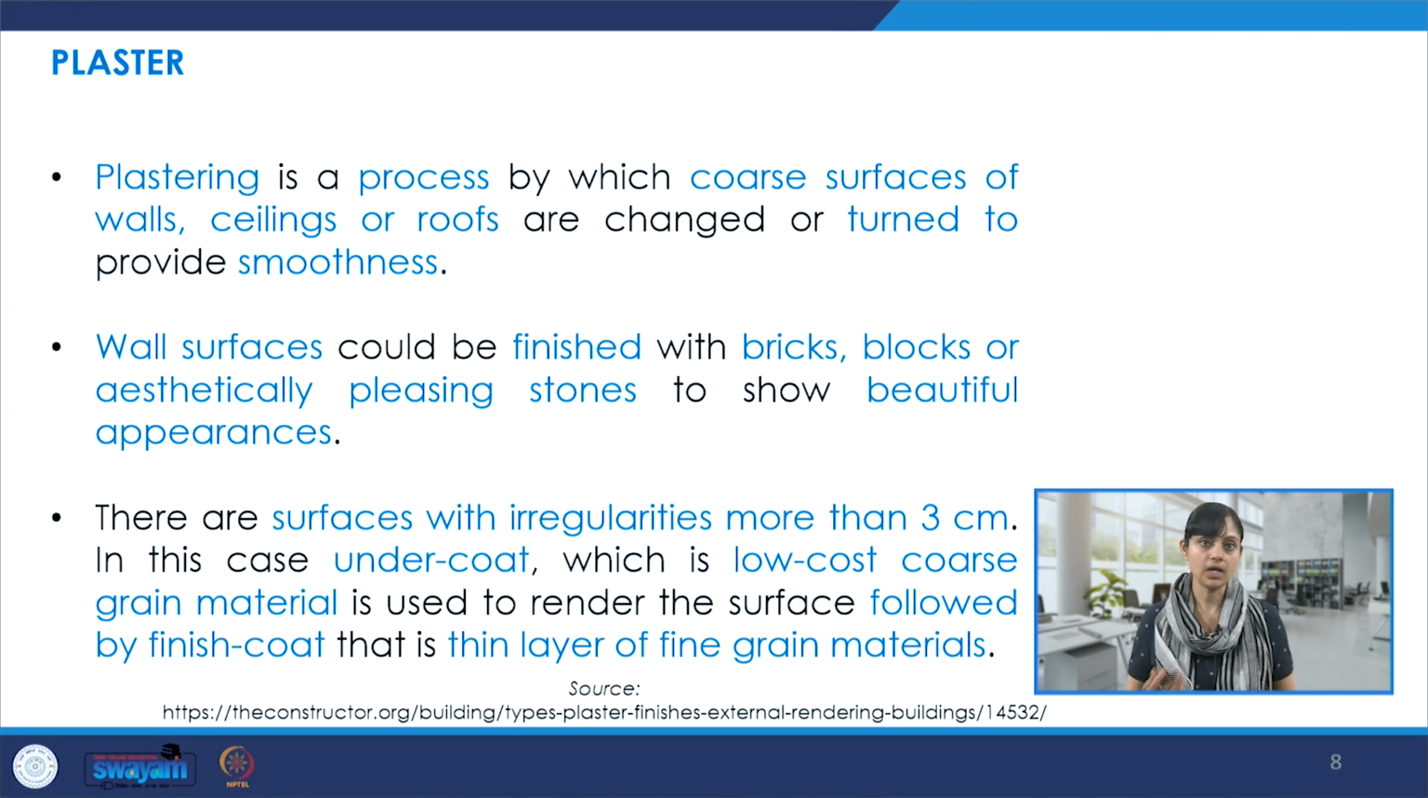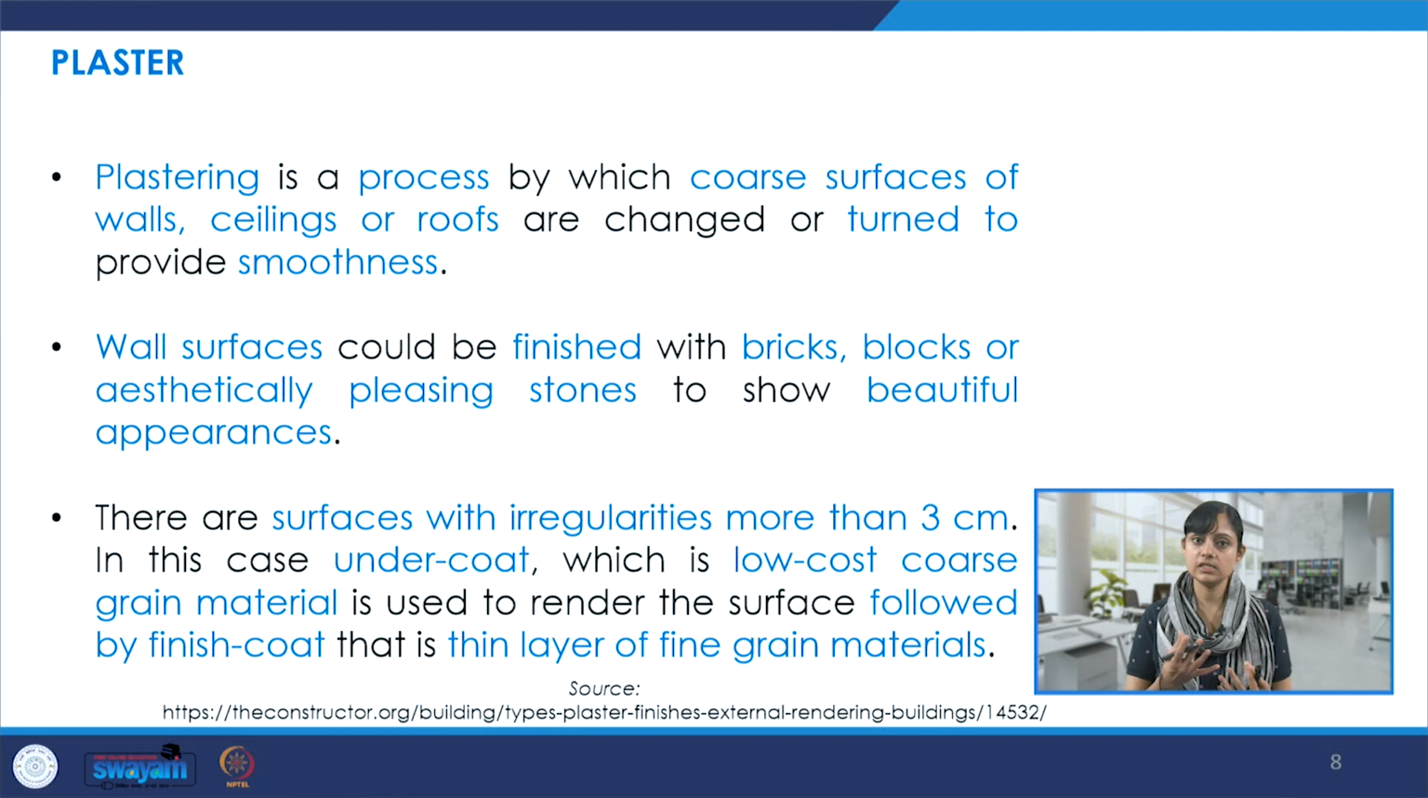So plastering is a very important process, by which coarse surfaces of walls, ceilings or roofs can be turned into something very smooth and sophisticated and finessed. Now, these wall surfaces could be finished with bricks, blocks, aesthetically pleasing stones, or any kind of customized appearance. Now, there may be surfaces with lots of irregularities, and there may be another set of surfaces which are fairly regular. So, depending on that, one has to think about how to do the plastering.